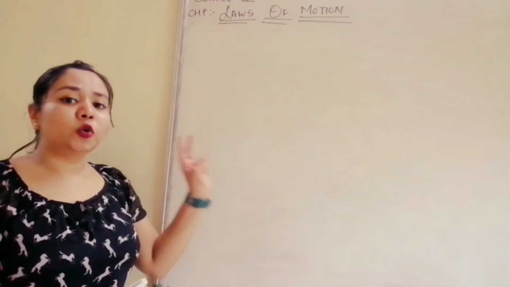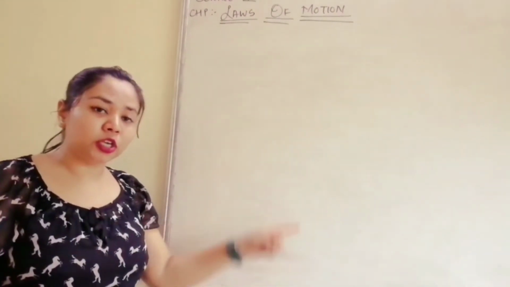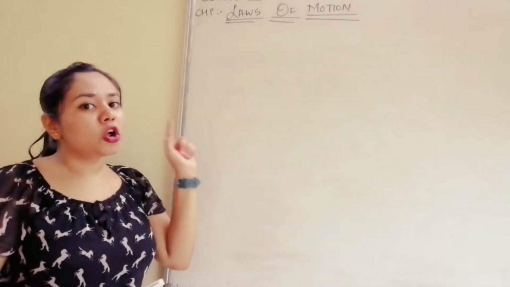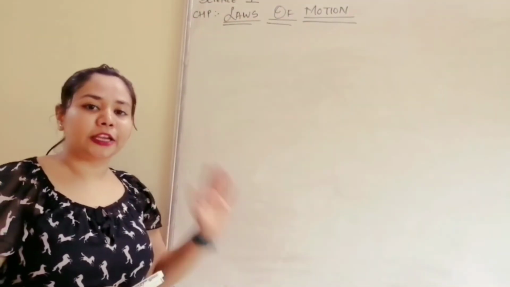Then we studied two types of graph, that was distance time graph for uniform motion and distance time graph for non-uniform motion, and further we will continue this in the next lecture. Okay.